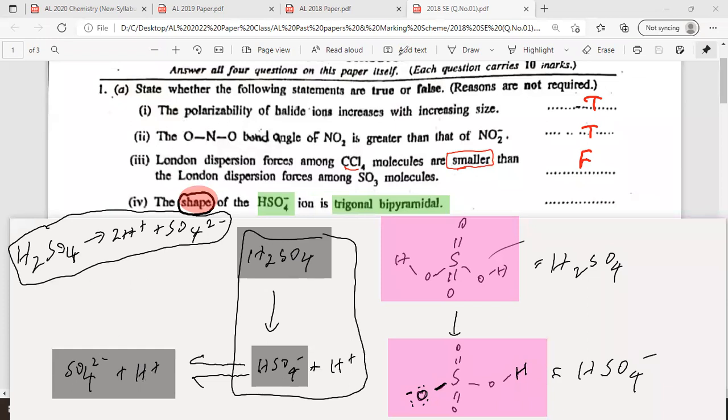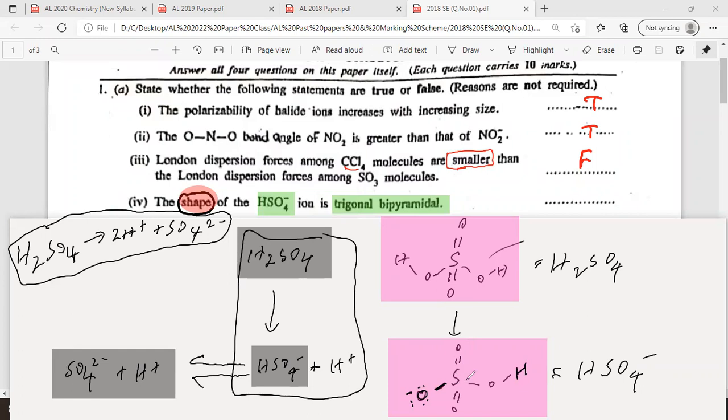I am telling this because in upcoming lessons, physical chemistry, ionic equilibria, acid-base equilibria, you need this knowledge. General chemistry means general knowledge of chemistry. That will be useful when you are doing the other lessons under physical chemistry. Therefore, you should better copy down the structure of H2SO4 and HSO4 minus ion.